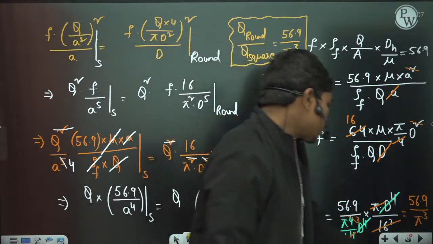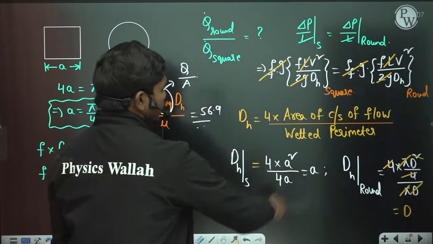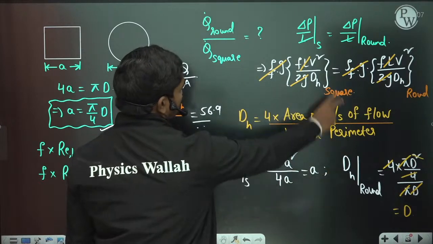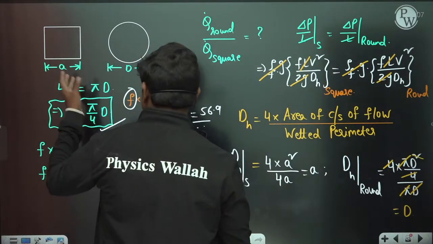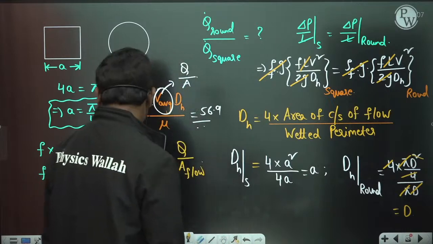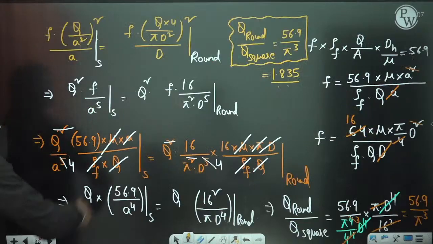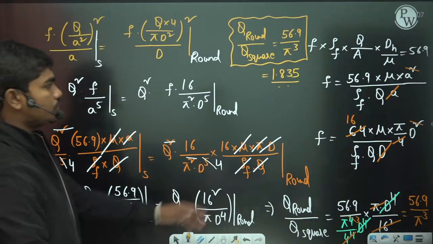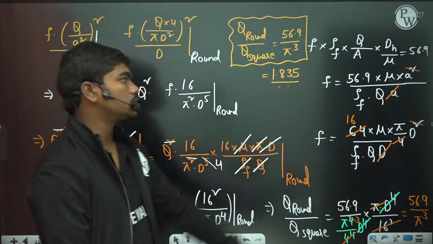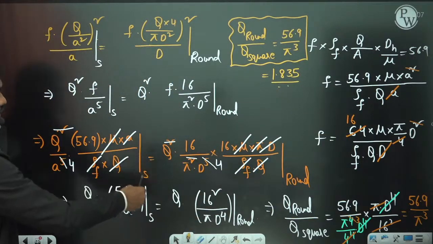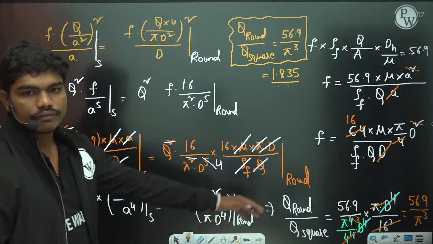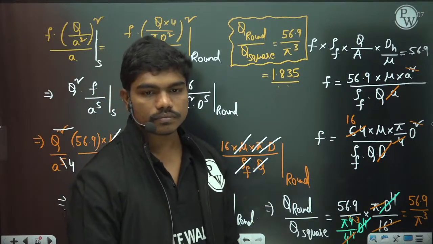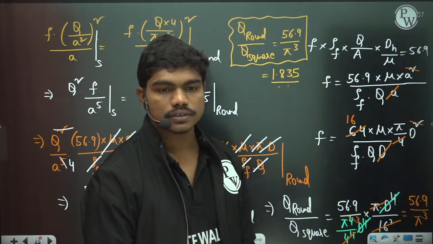Okay, if you see, this is not actually a very lengthy question, but of course you want to know this hydraulic diameters and you want to equate this pressures, that's it. This is a simple relation by equating the parameters, and the main art lies in substituting this f values. So here we have done some analysis to know what are the f values, that's it. So that f values we have replaced, we have cancelled the common terms, and we finally ended up with this result. Clear?